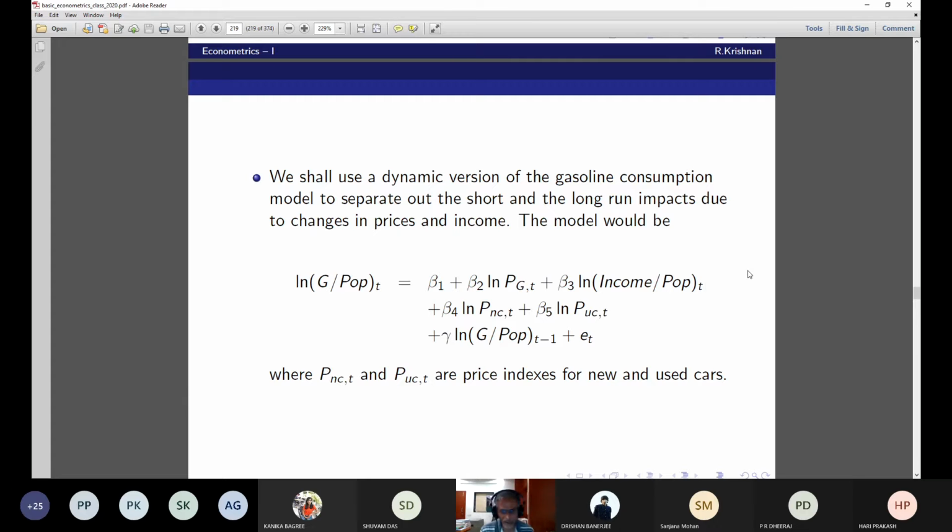Okay, what are the short-run elasticities, price elasticities and income elasticities?